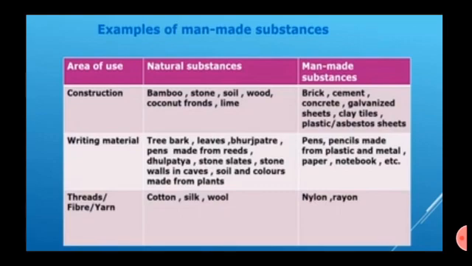Man-made substances used are bricks, cement, concrete, galvanized sheet, clay tiles, plastic, asbestos sheets. Writing material: natural materials used were tree bark, leaves, bhurjapatra, pens made from reeds, stone slate, stone walls in caves, soil and colors made from plants. Man-made substances are pens, pencils made from plastic and metal, paper, notebook, etc. Threads, fiber, yarn: natural substances are cotton, silk and wool. Man-made substances are nylon and rayon.